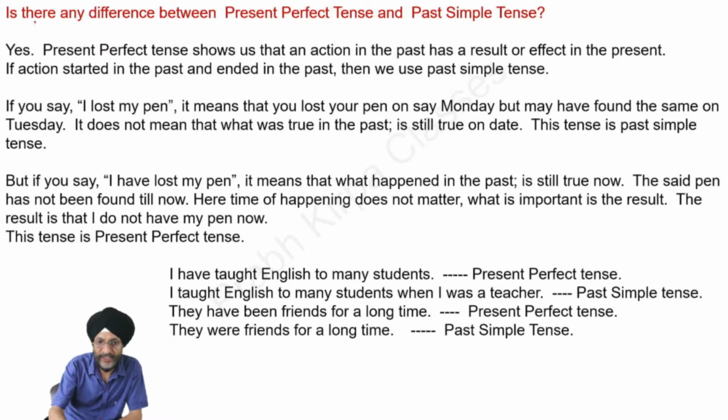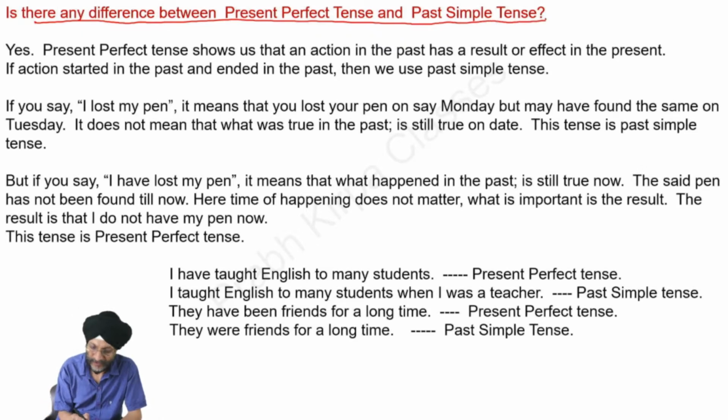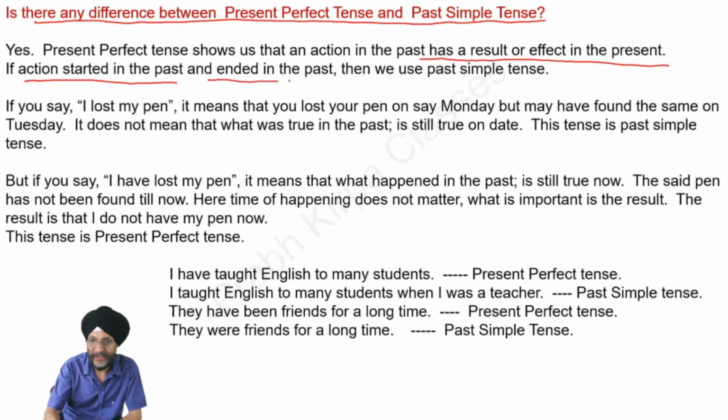Now the question arises, is there any difference between present perfect tense and past simple tense? Yes, there is a difference. Present perfect tense shows that an action in the past has a result or effect in the present. If an action started in the past and ended in the past, then we use past simple tense. If you say, I lost my pen, it means that you lost your pen, say on Monday, but you may have found the same on the next day, that is Tuesday.